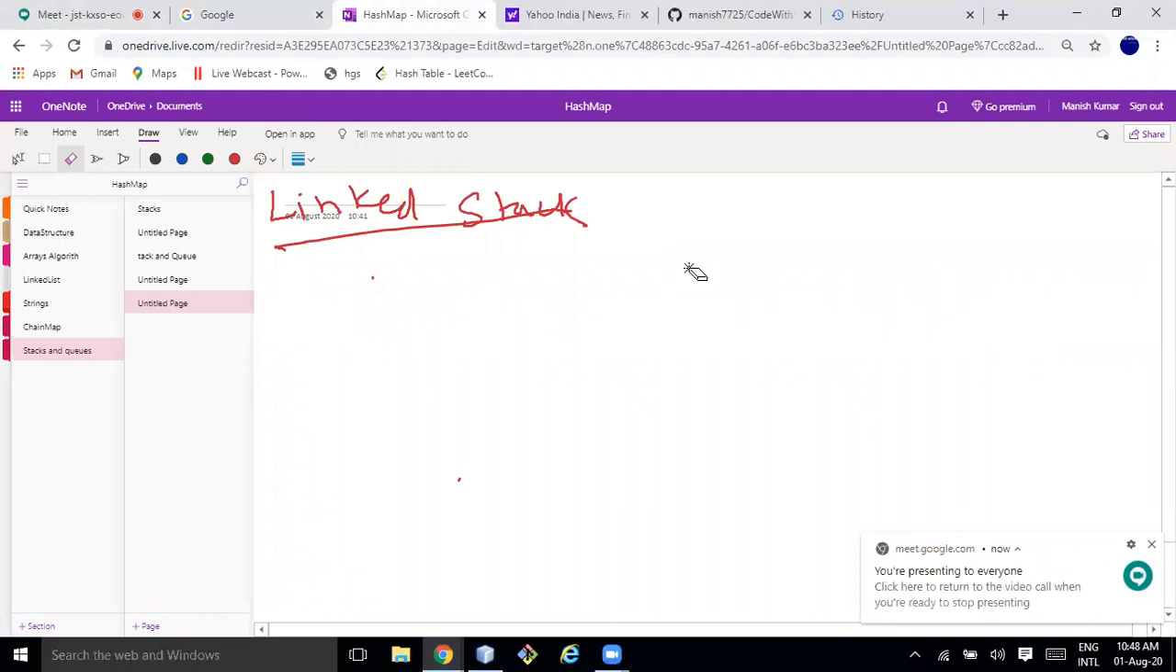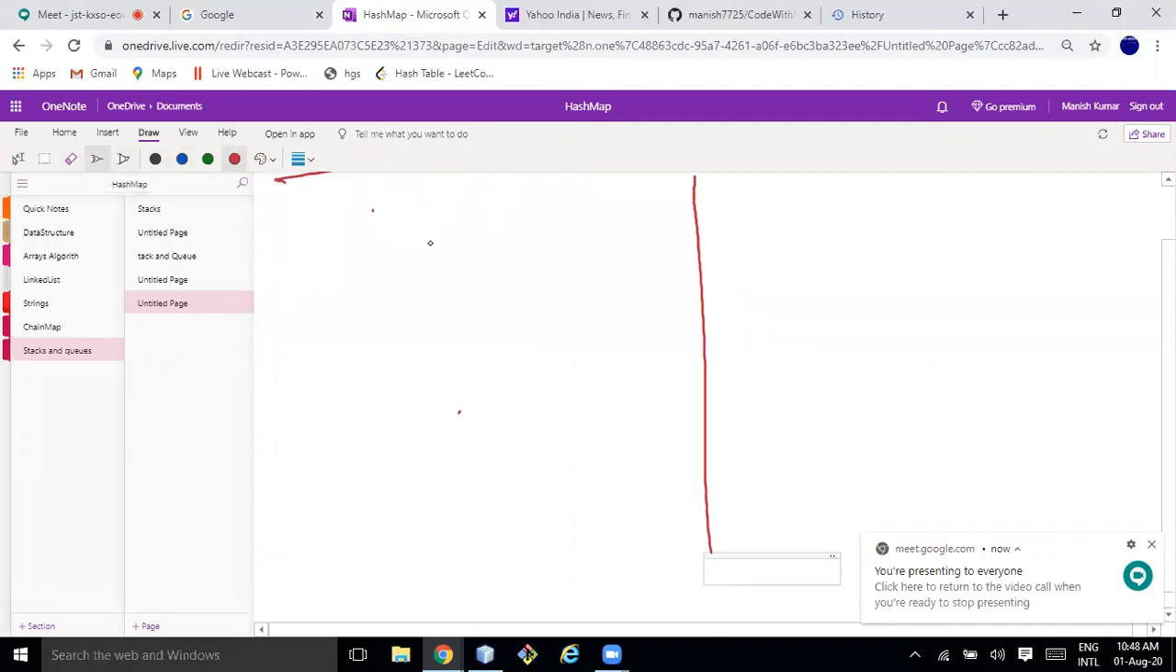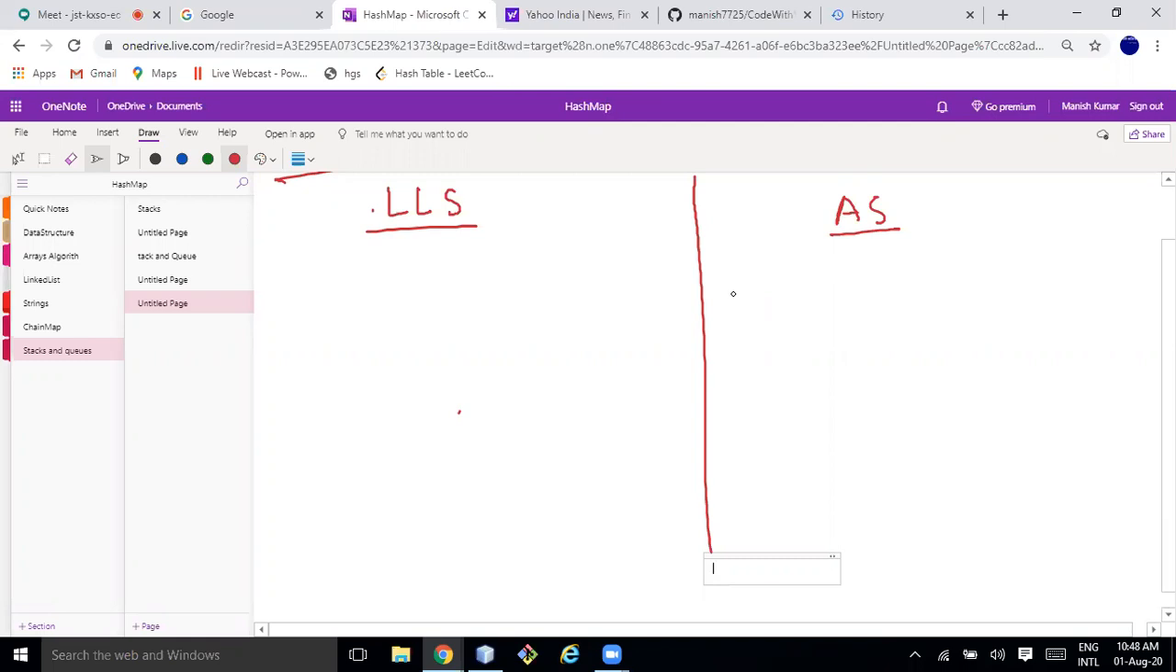Okay, now let's compare it. Which one is better? Here I say linked list based stack, here I say array based stack. If I don't know the size, how many elements are going to be pushed in my stack, I'll prefer this one. The first size is unknown, so I'll go with this one. I won't go with this one.